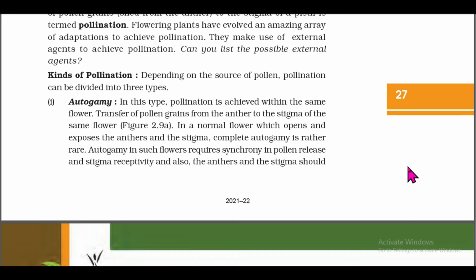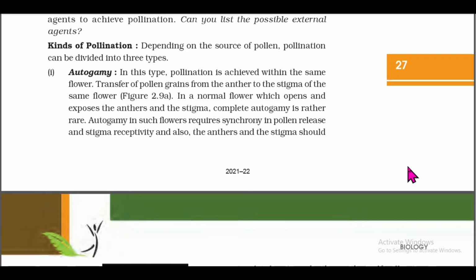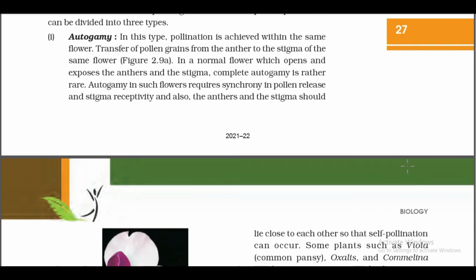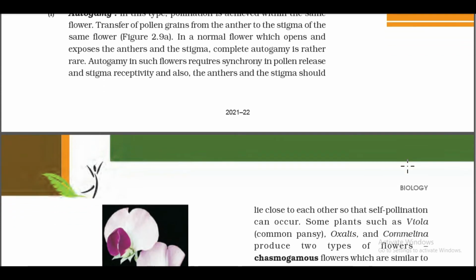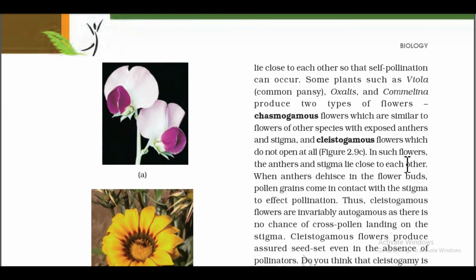In a normal flower which opens and exposes the anthers and the stigma, complete autogamy is rather rare. Autogamy in such flowers requires synchrony in pollen release and stigma receptivity, and also the anthers and the stigma should lie close to each other so that self-pollination can occur.